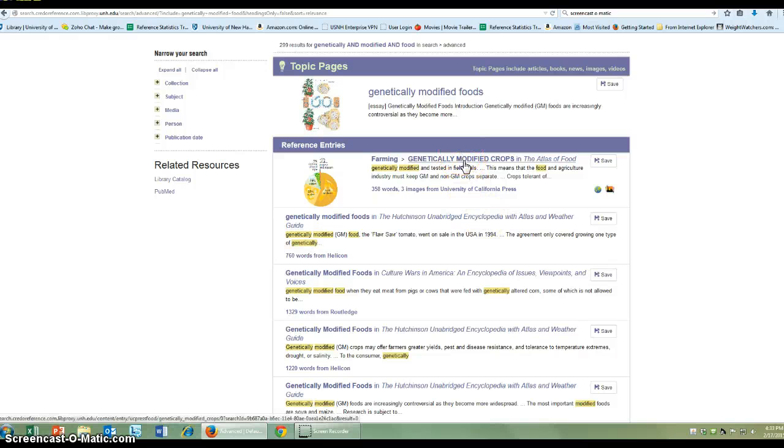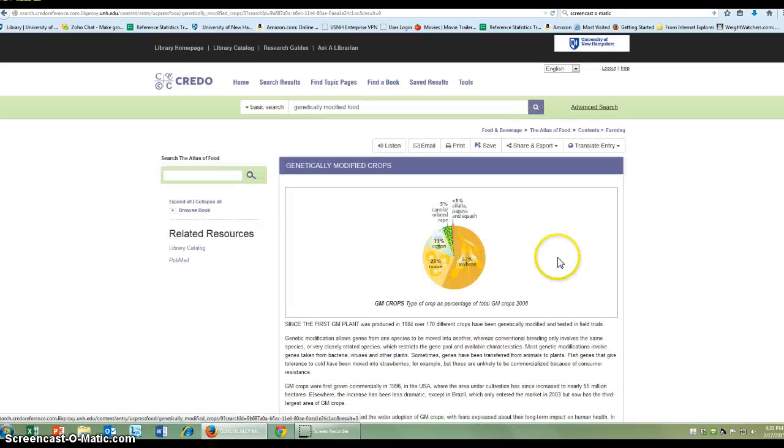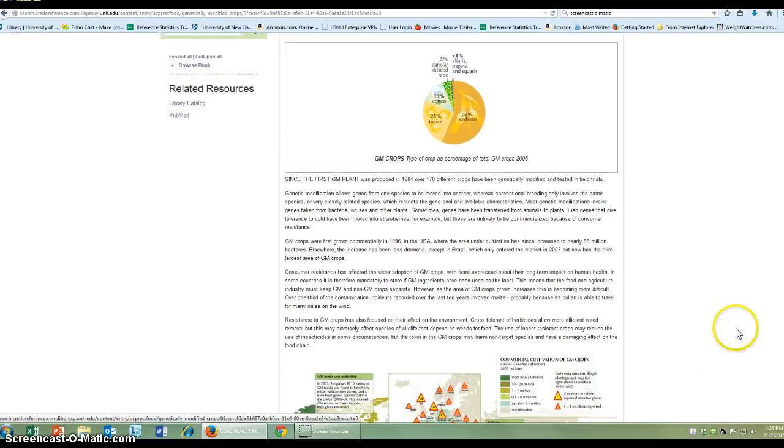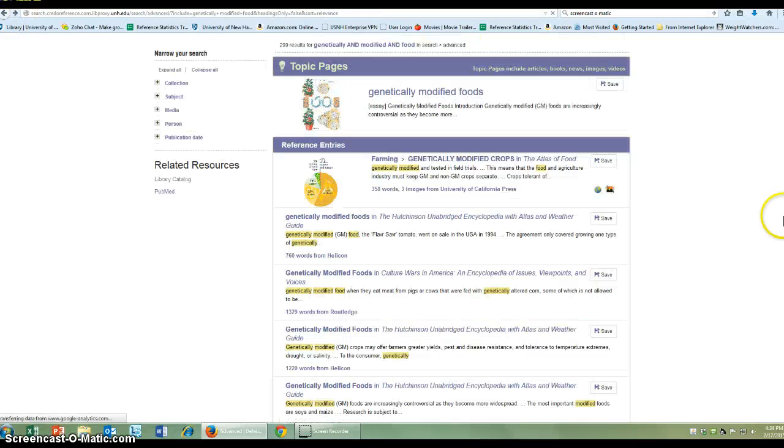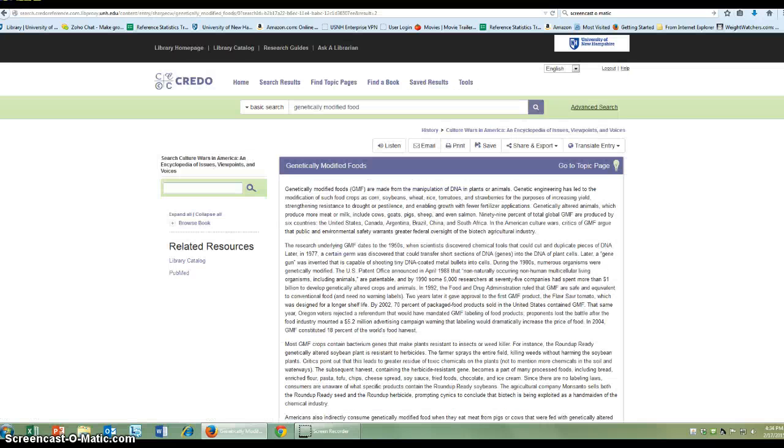I have genetically modified crops in the Atlas of Food. I have genetically modified foods in Culture Wars in America, an encyclopedia of issues, viewpoints, and voices. What you will find is that some of these, for example the Atlas of Food, which is relatively short, may just give me a definition of what the crops are and how it's done. You might decide to go with this longer one from Culture Wars, because that's going to get at the core of the controversy around GM foods.